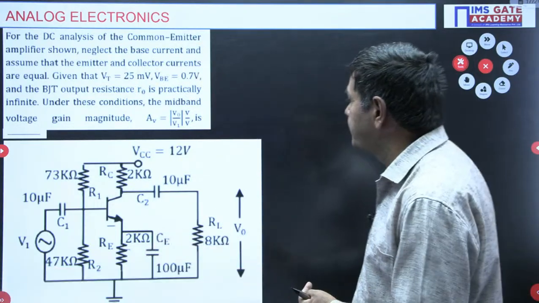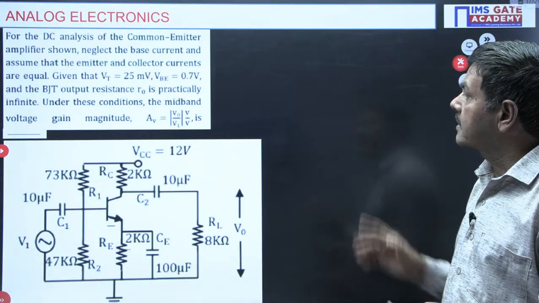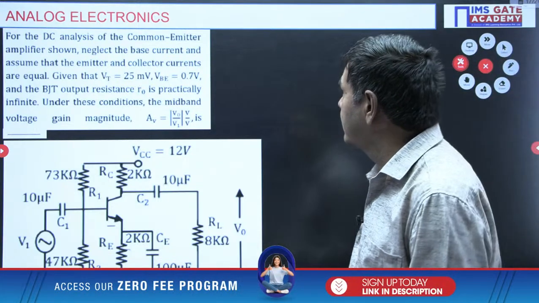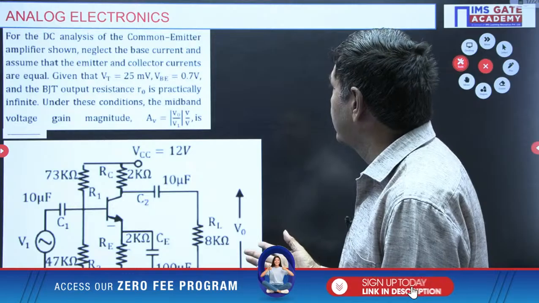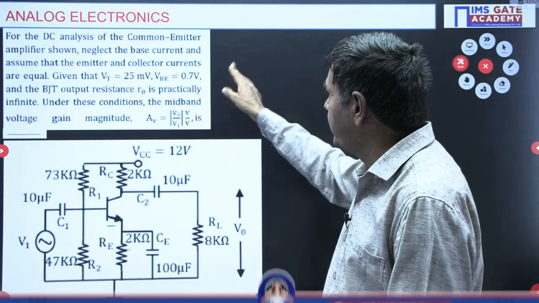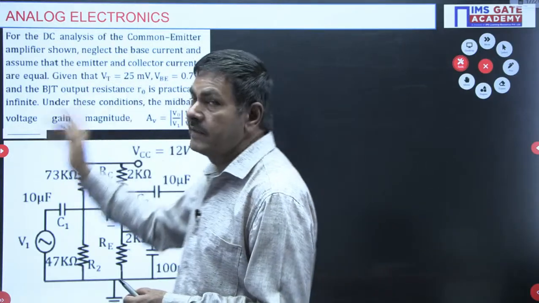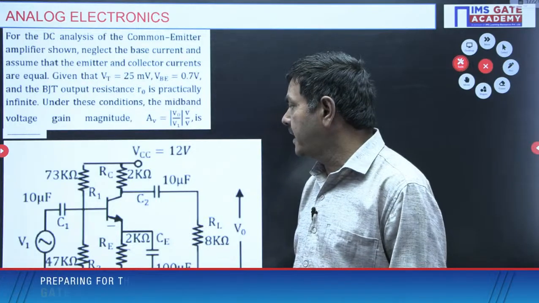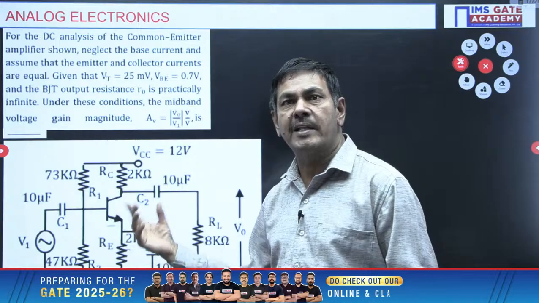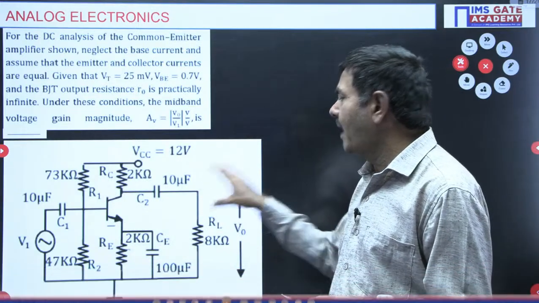How to get it? But in this problem, one parameter is not given. Which parameter? Is beta given or not? No. The thermal equivalent of voltage is given as 25 millivolts only, and VBE is 0.7 volts, no problem. Anyhow, the base current is neglected here. When the base current is neglected, the beta value is not given. If beta is very large, we generally neglect the base current. Here I am applying the re model.